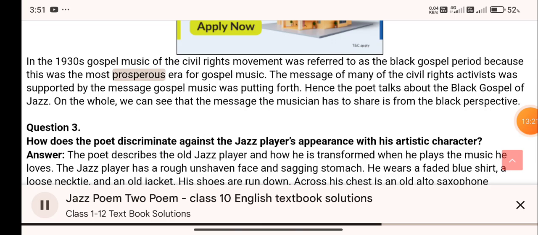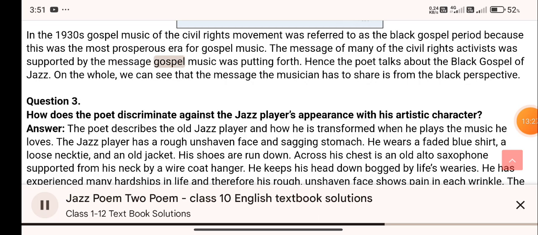In the 1930s, gospel music of the civil rights movement was referred to as the Black Gospel period because this was the most prosperous era for gospel music. The message of many of the civil rights activists was supported by the message gospel music was putting forth. Hence the poet talks about the black gospel of jazz. On the whole, we can see that the message the musician has to share is from the black perspective.